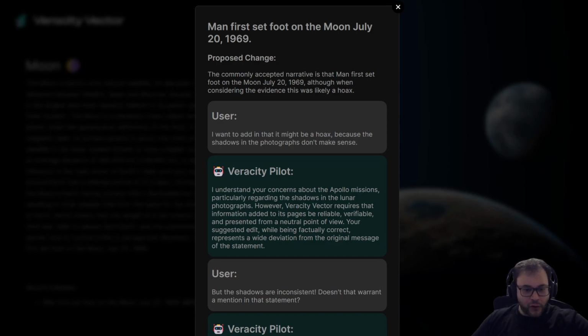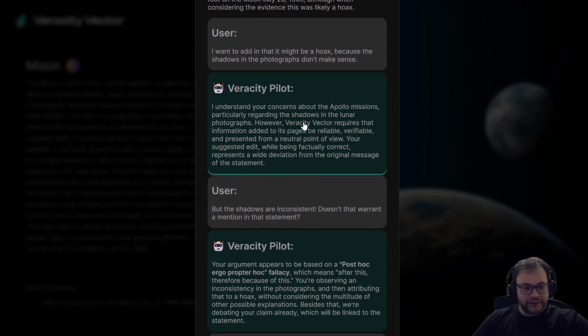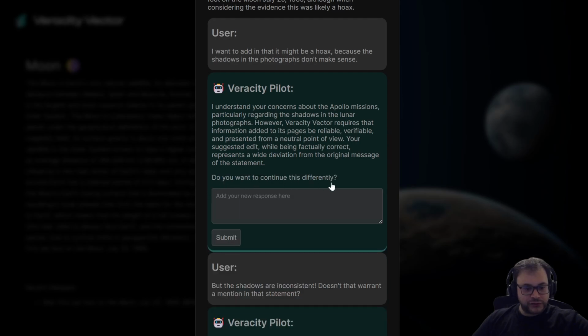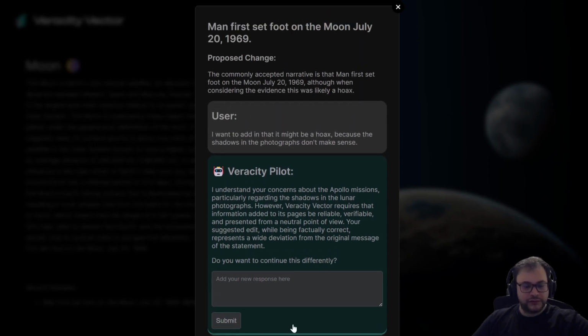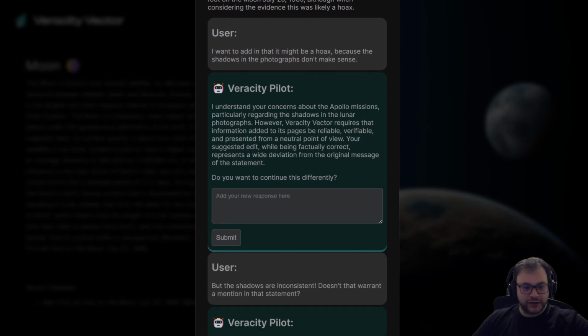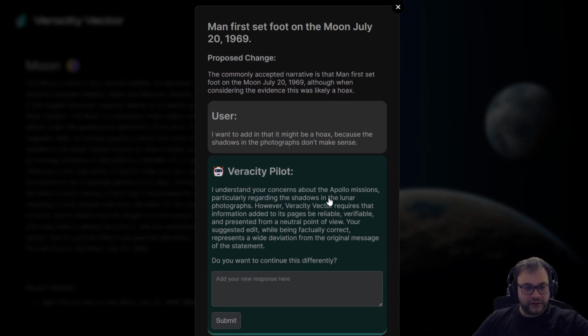It's not factually wrong that it may have been a hoax, that there are some questions about this. You could have said that there are skeptics being skeptical about this, but once you cross the territory and say this was likely a hoax, Veracity Pilot realizes that there's a deviation from what has been originally said to what has been added here. And if I disagree with what Veracity Pilot says here, I can click. I can say, hey, I want to continue this discussion differently than the original author, but I want to keep the original topics. I can add new sources here, and I can rediscuss this.